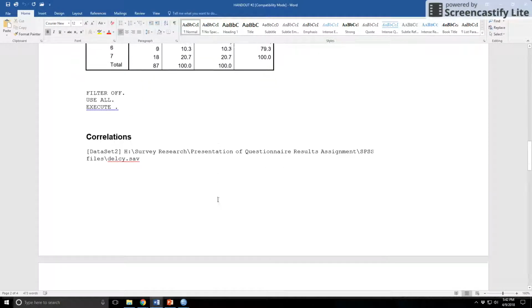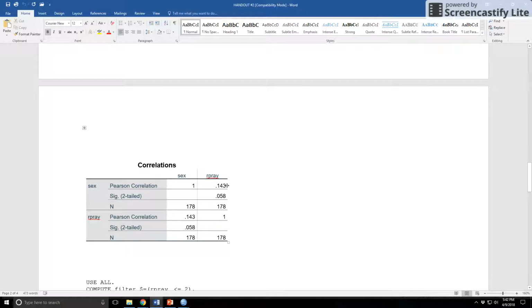It's ordinal level. Correlations. Now you see this is the number you want right here. This number right here. No asterisks. So what that means is there's no significant association between a person's sex and how much they pray. That tells you right there your hypothesis is wrong. But you still have to interpret the correlation. What does this number mean?